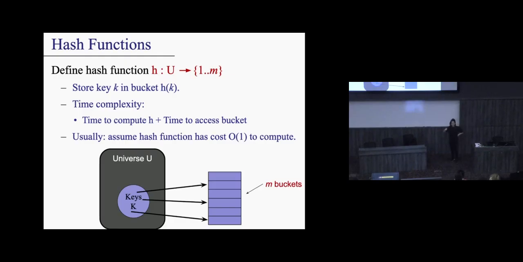Good? Make sense? Okay? So what is the time complexity? Usually this would be the time to compute the hash function. If you have a really expensive hash function, I'm sorry, that means it's going to take forever. Typically, we want this to be cheap. So we will try to consider options that are cheap. Okay? And the time it takes to access the bucket. So if I pretend that this was a random access array, like an array list, the time to access the bucket would be O(1). Does that make sense?